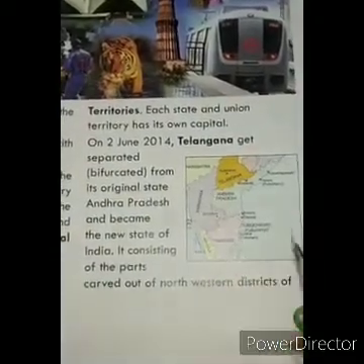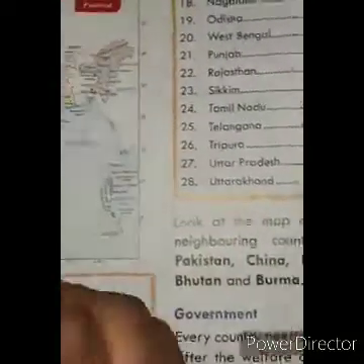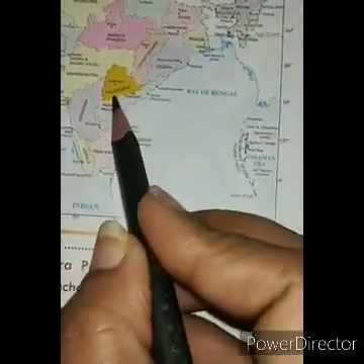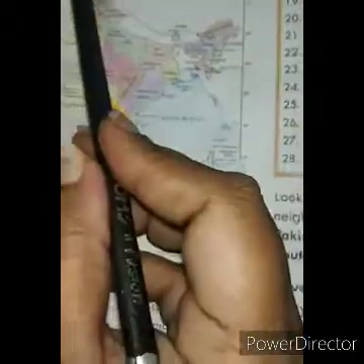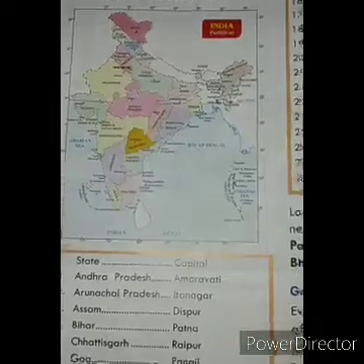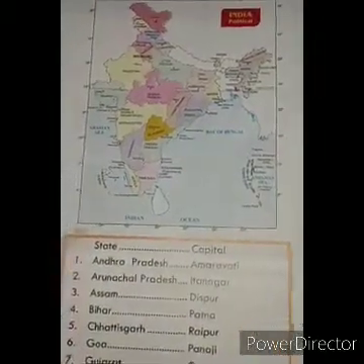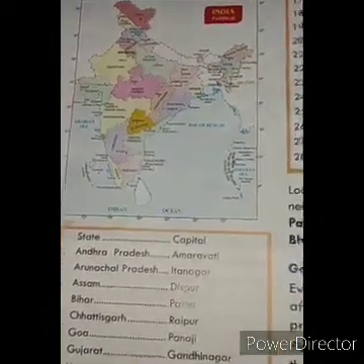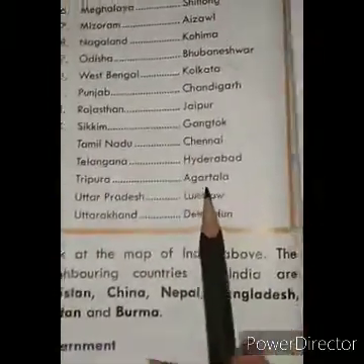You can see the location of Telangana here also. Let me show you this on a big map. Telangana. Earlier it was a part of Andhra Pradesh. Now let us come to know about different states and their capital cities. Here a list of different states, all 28 states, and their capital is given.